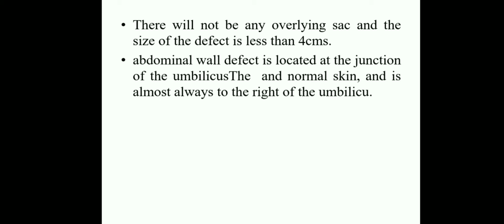If the child has a herniation of the abdominal organs to the right side of the umbilicus, and the size is less than 4 centimeters, you should easily recognize that the baby is suffering from the congenital abnormality of the intestines, that is gastroschisis. Okay, this is about gastroschisis.